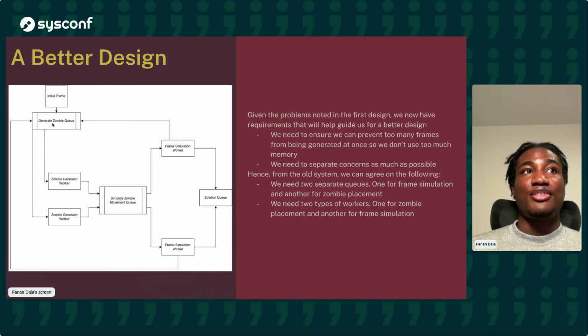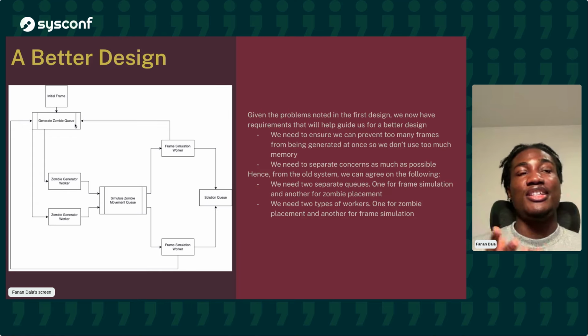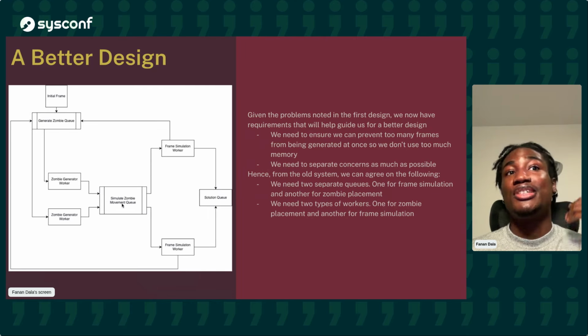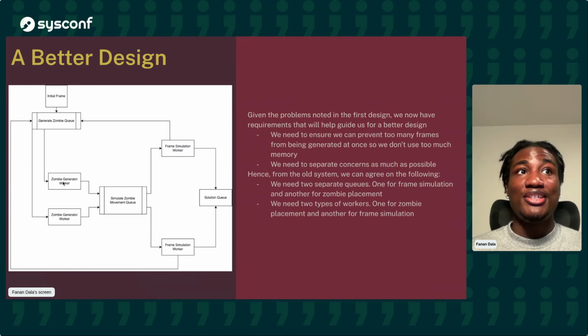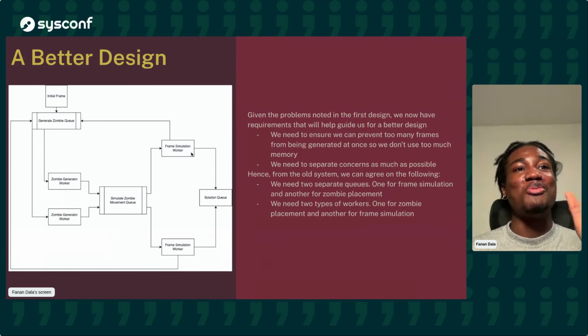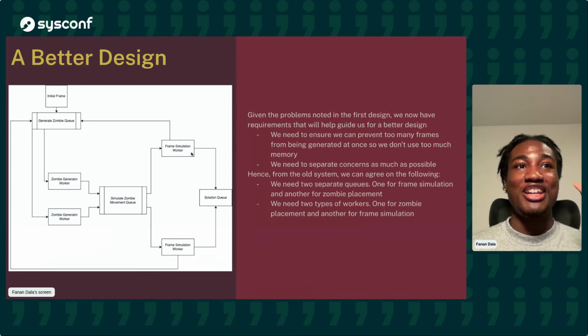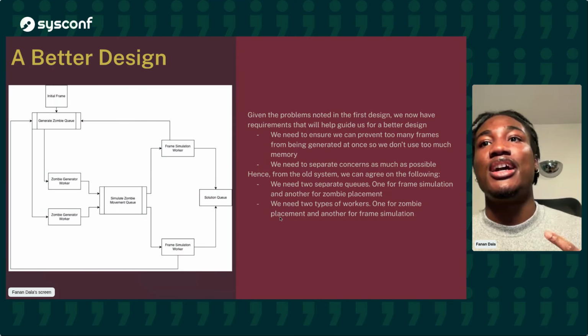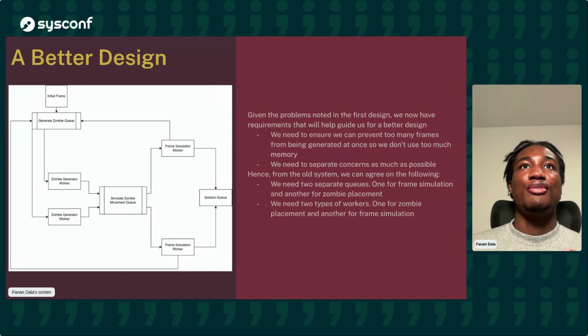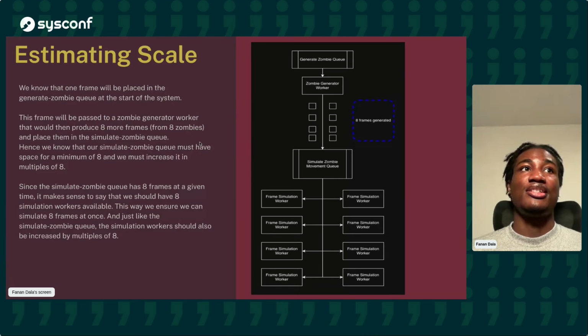We have a new setup here where, first of all, we split the concerns of the queue. We have one queue for generating zombies, and we have another queue for simulating the frames. We have one set of workers for placing the zombies on the frame, and another set of workers for handling the simulation. Great. So that's as far as we split it to make the design readable. And now this new system is better, and it's easier to figure out how we're going to scale this. And so let's take a look at that.